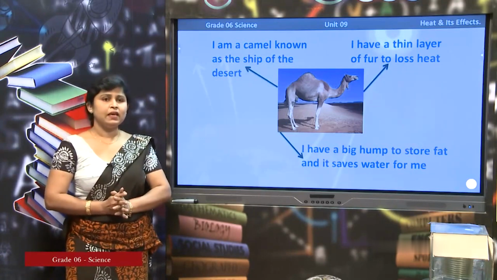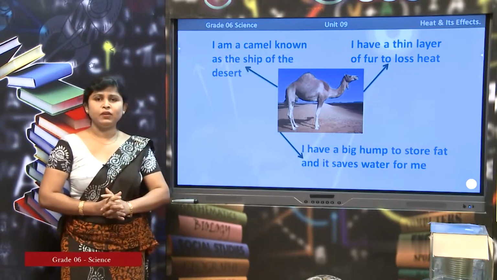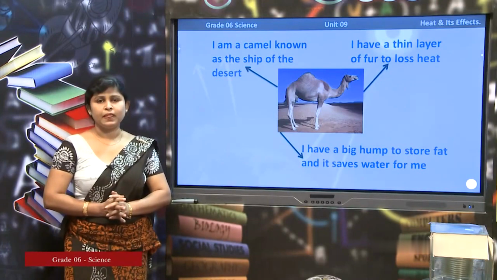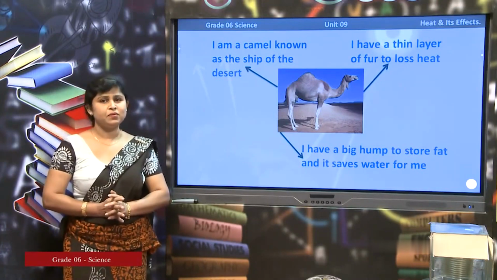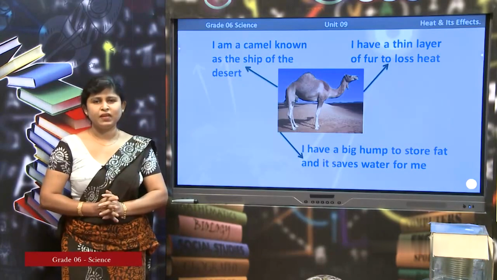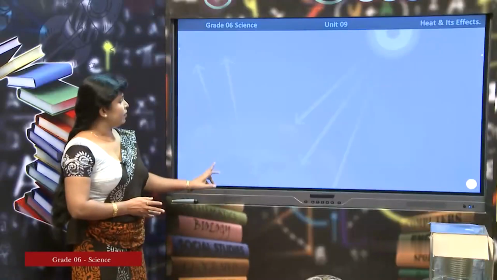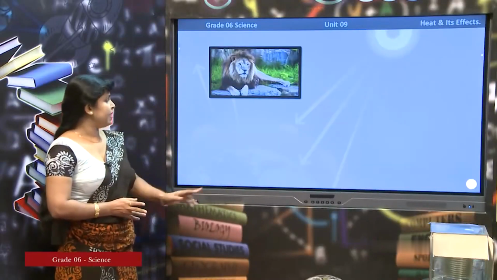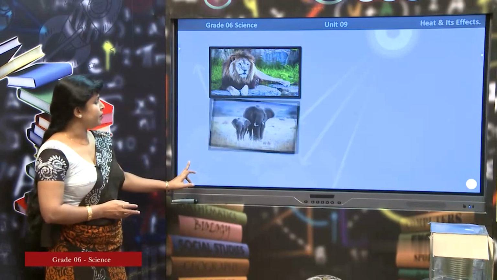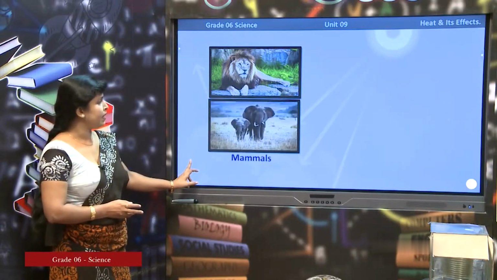Now, you can see these two animals are living in two different environments. They have different mechanisms to maintain their body temperature. It is very important. So, that is the nature of warm-blooded animals. Especially, we consider mammals and birds as warm-blooded animals.